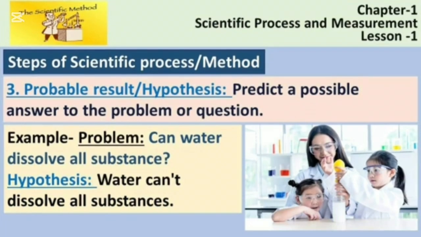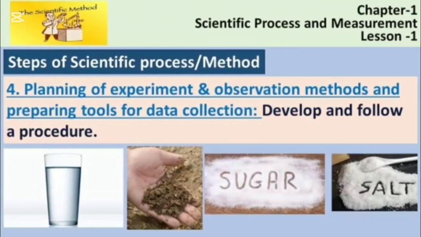Third step, probable result or hypothesis. Hypothesis means predicting a possible answer to the problem or question. Suppose your prediction is similar to the opinion of your teacher. So your hypothesis will be water can't dissolve all substances. Let's do the experiment. After the experiment, we can get the result, isn't it?